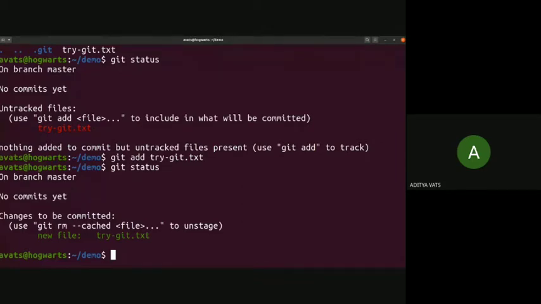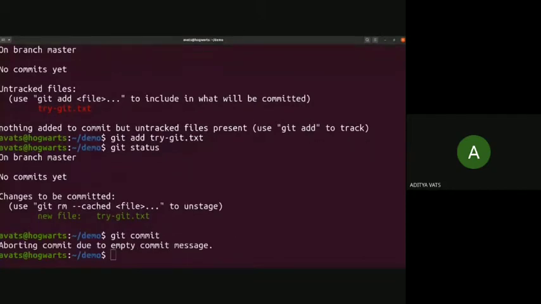So do we need to commit? Like we are satisfied with the version we have right now. We have put something inside trygit.txt and we are satisfied. So let's commit this. Let's store this transaction. Git commit. Now if we just run git commit, it won't commit. It shows an error: aborting commit due to empty commit message.